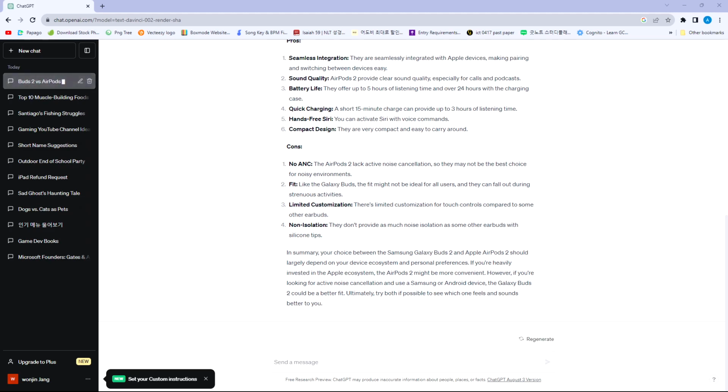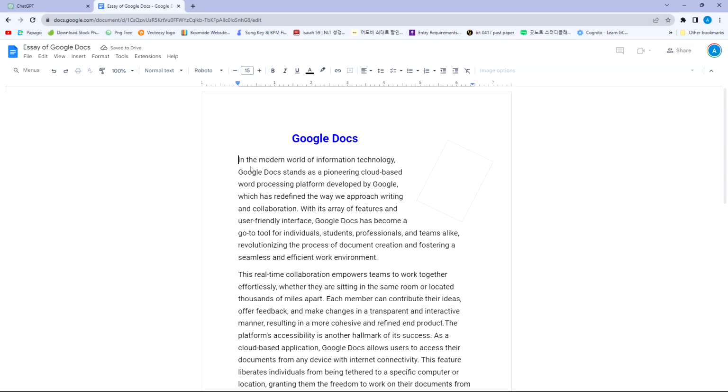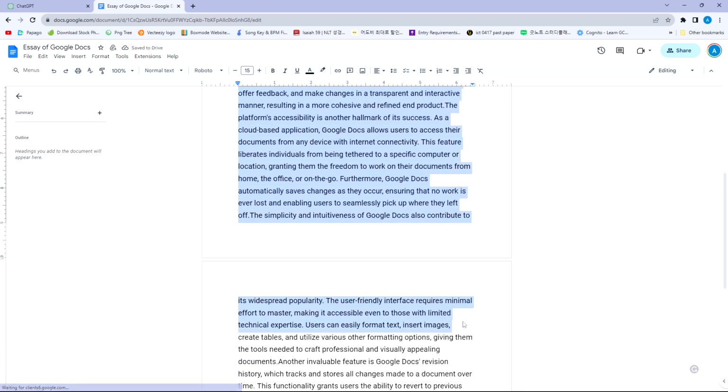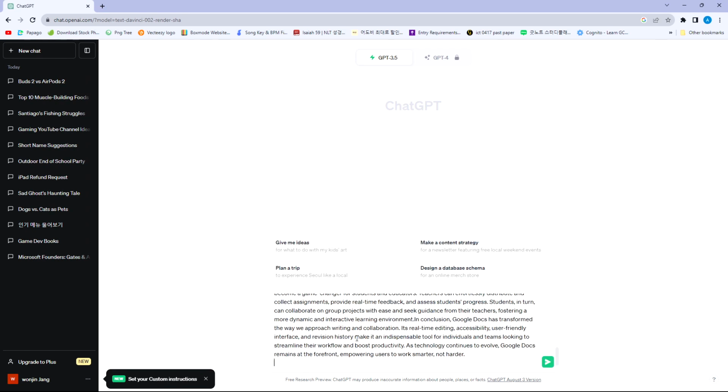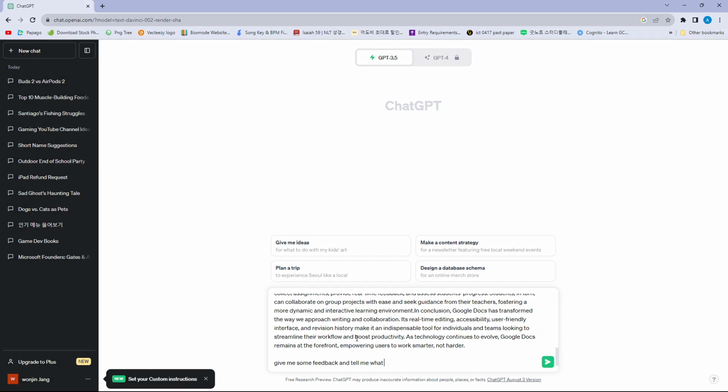The next command prompt that we are going to talk about is getting feedback on our text. This feature is amazing, but lots of people don't know about this feature, so I'm going to give a few parts of my essay to ChatGPT and ask for some feedback. You can use this feature to upgrade your skills in writing essays and other things. I asked ChatGPT for feedback on my essay and also asked what is good and bad.